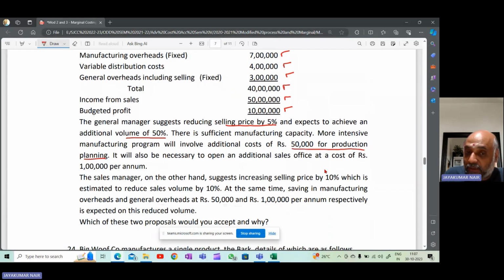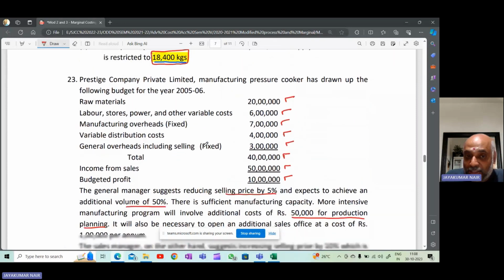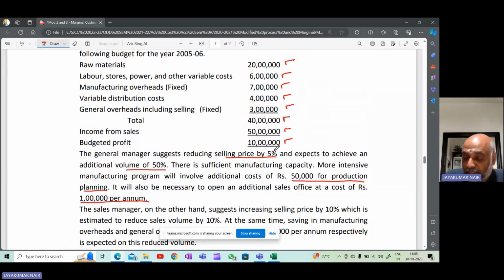Since your production in units goes up by 50%, you need to incur an additional cost of 50,000 for production planning. It is also necessary to open an additional sales office at a cost of rupees 1 lakh per annum.